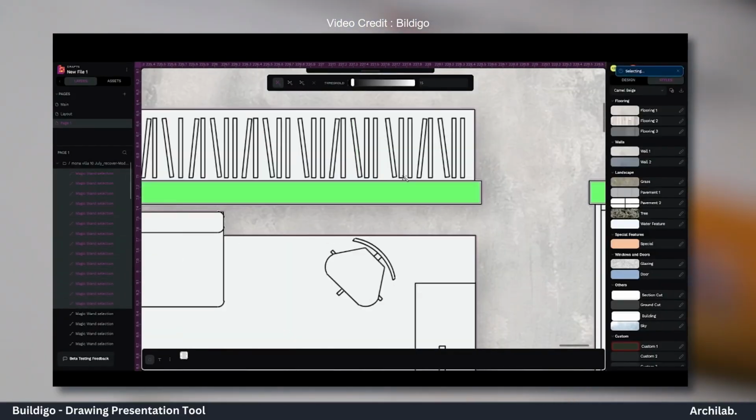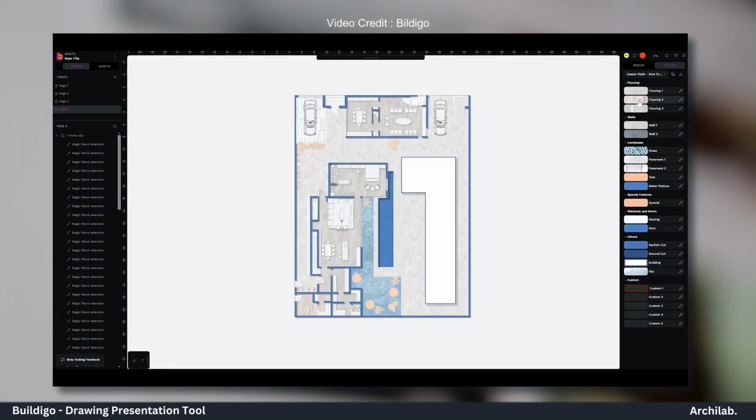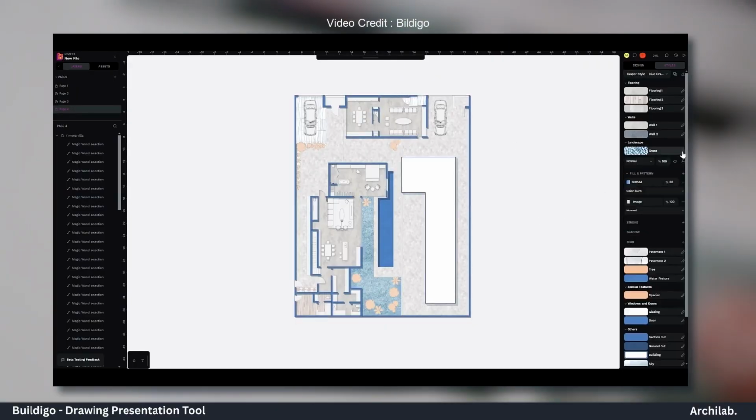Imagine a tool that transforms dreams into reality. Imagine Bildigo.